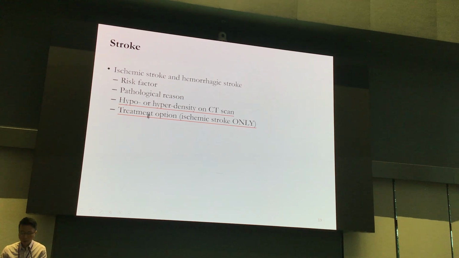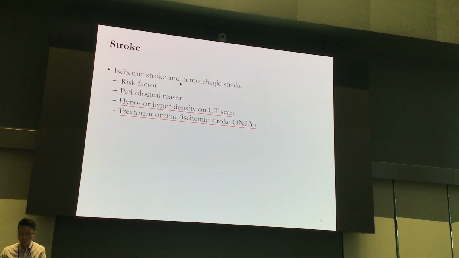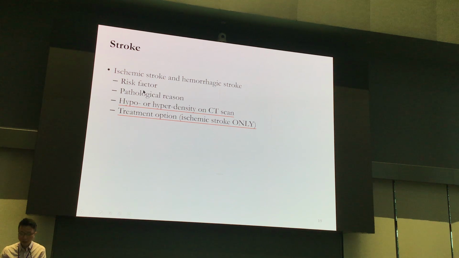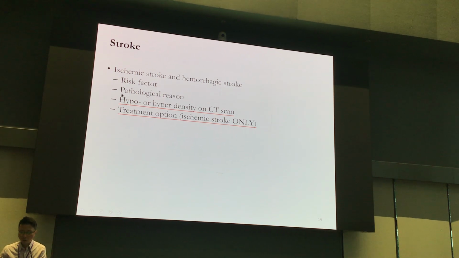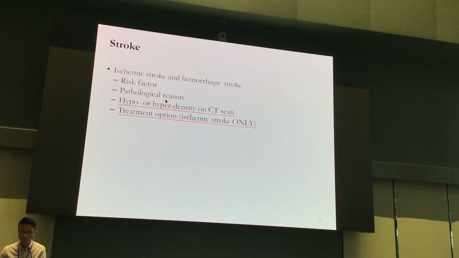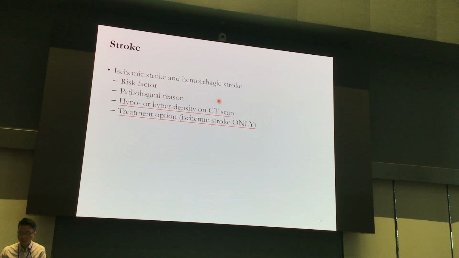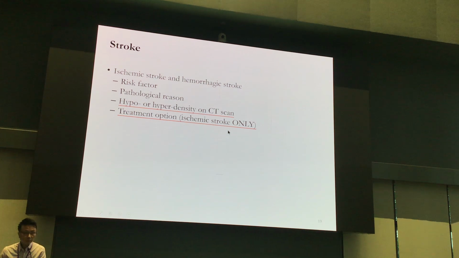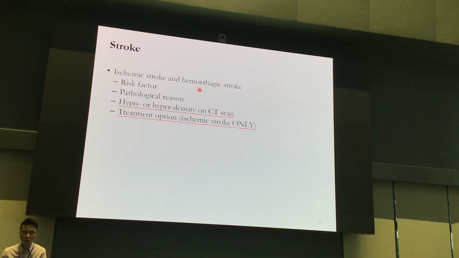Okay, for the stroke, we have mentioned two examples, right? Ischemic stroke and hemorrhagic stroke. So together, can you tell me the risk factors? Also, the basic pathological reasons. And then when the person is under a CT scan, based on the density, how to tell if it is ischemic stroke or hemorrhagic stroke?